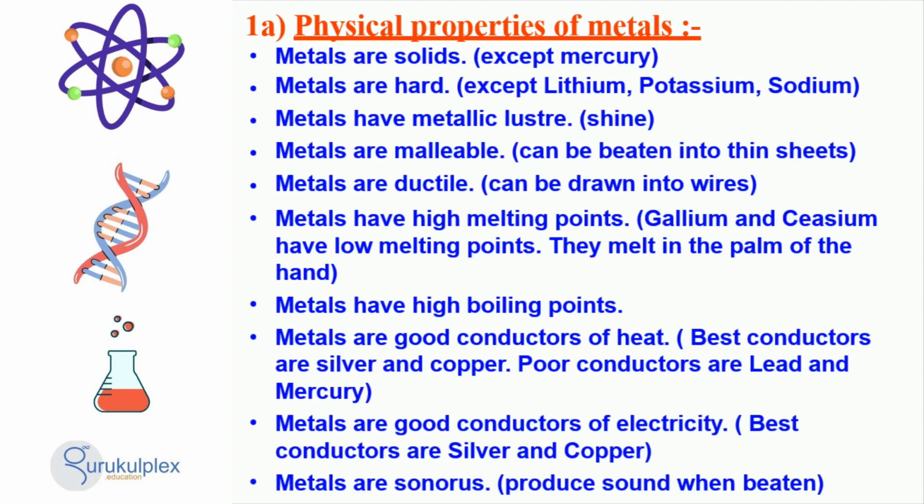Metals have high melting and boiling points, although gallium and cesium have much lower points and can even melt when held in the hand. They are good conductors of heat and electricity, with silver and copper being the best and lead and mercury being poor. Additionally, when beaten, metals produce sound.